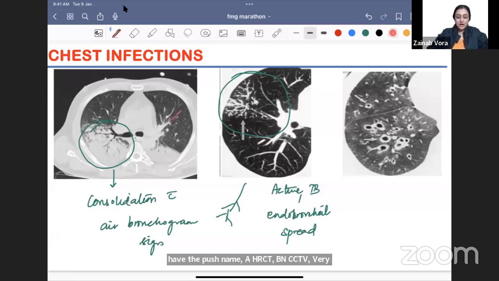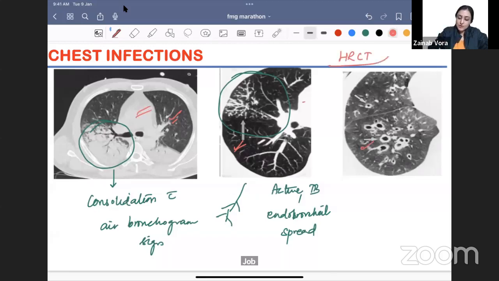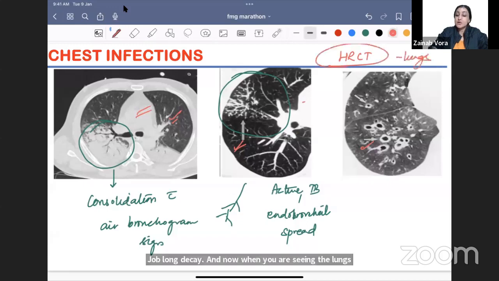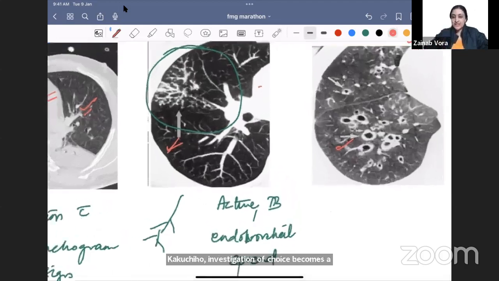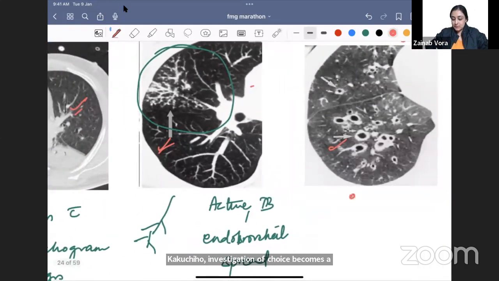Very nice. When you see the lungs and everything else has become white, it's an HRCT. This is what we do for the lungs. So for anything related to the lungs, the investigation of choice becomes HRCT. Very nice. So now when I look at any HRCT, what we will see is normally white artery and black bronchus are the same in size.